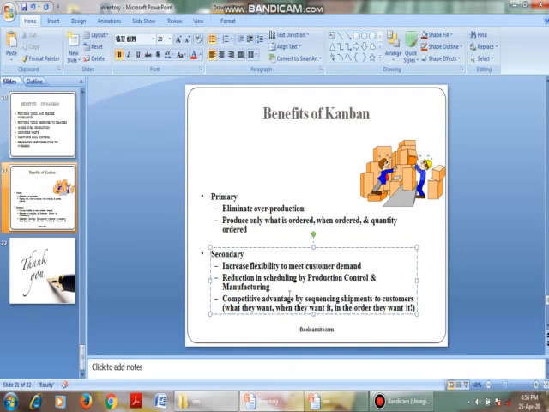Competitive advantage by sequence of shipments to customers. That is, what they want, when they want, and how much they want. That is, how much of an order they want. All these are the basis for the production, so that we will get the competitive advantage.